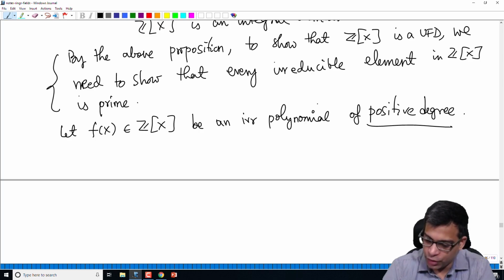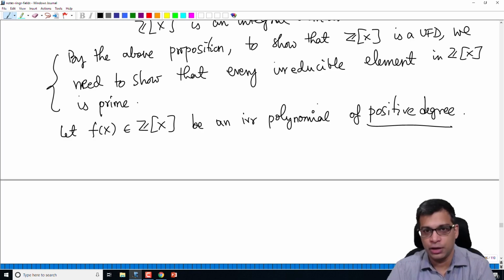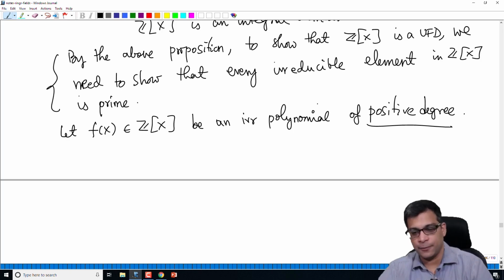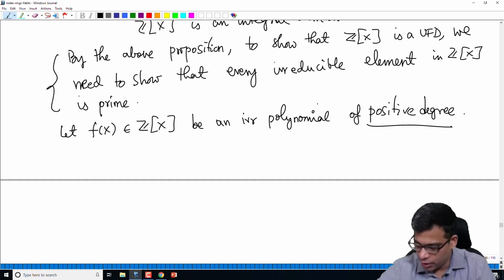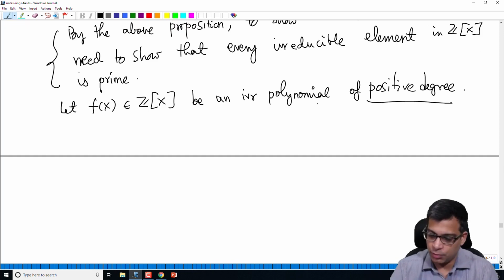Remember, if you recall the definition of an irreducible polynomial, it says that it cannot factor into polynomials of smaller degree, which is exactly the definition of an irreducible element in an arbitrary integral domain. It has no factorization into other elements, other than units and associates. So let f be an irreducible polynomial.